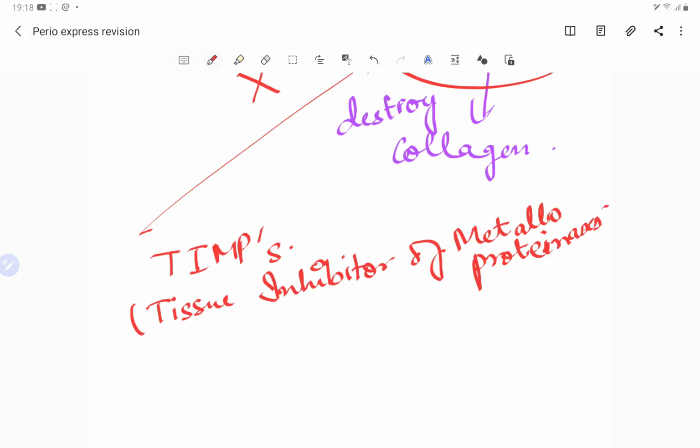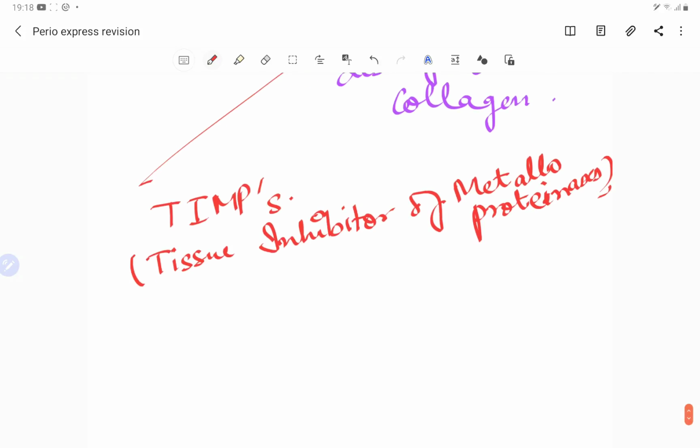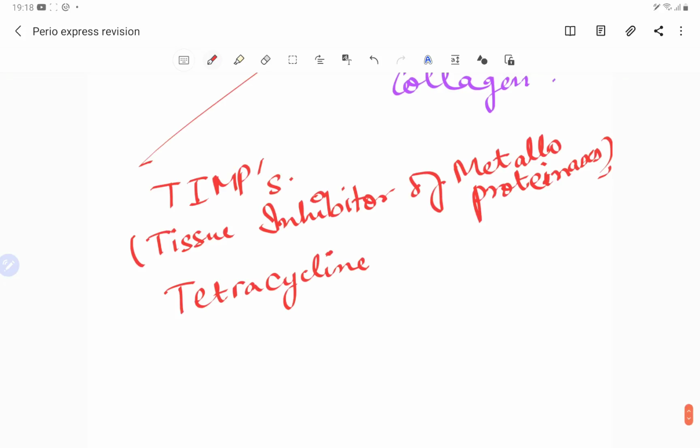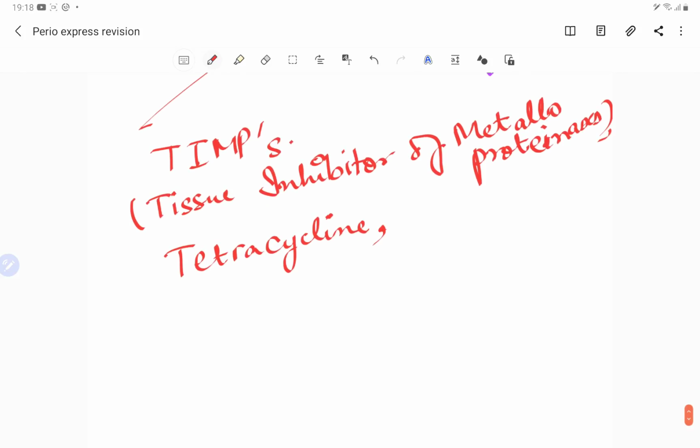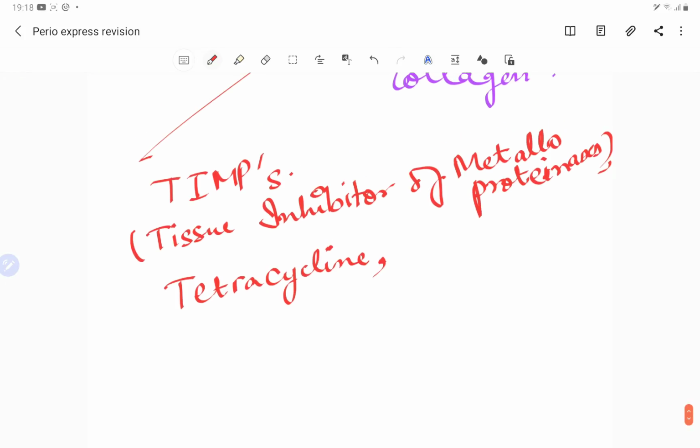Also we have got some drugs like tetracycline and metronidazole, and this is the reason that we study tetracycline for the drug delivery system. So in local drug delivery system, we will be talking about the doses of doxycycline, which is basically a tetracycline. So the tetracycline inhibits this MMP class.